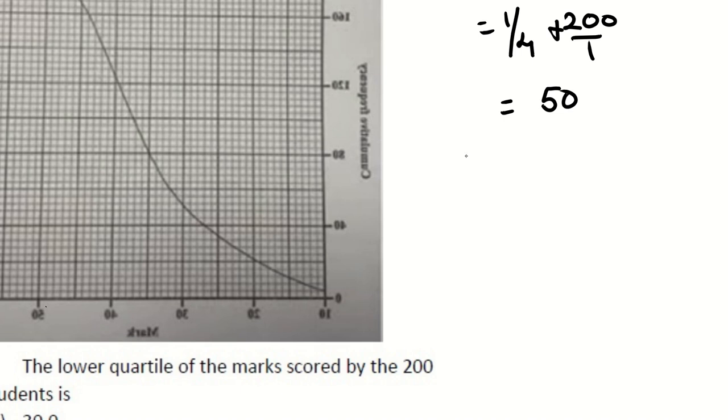So we need to find out where 50 is located. We know that 40 cumulative frequency is equal to 10 spaces. So one cumulative frequency would be 10 over 40. So we know one of those blocks here is a quarter. Now we want to know where 50 cumulative frequency would be: a quarter multiplied by 50 over 1, which is 12.5. So you're going to count 12.5.